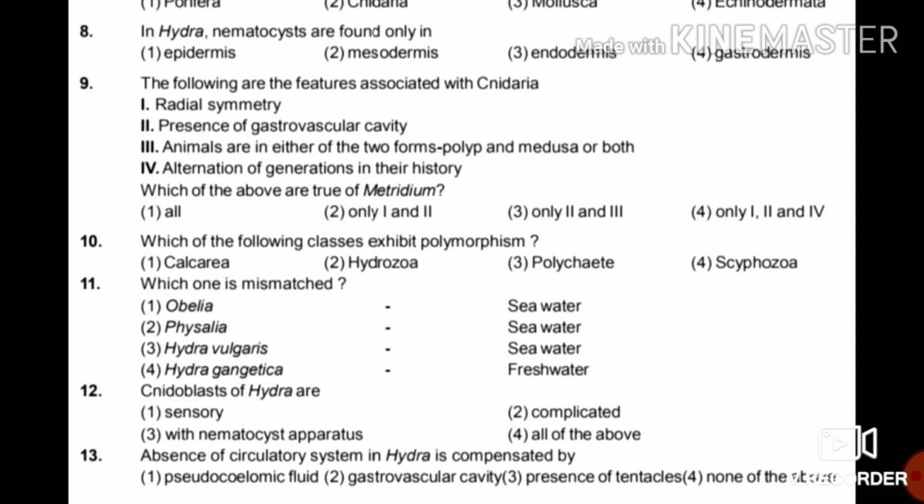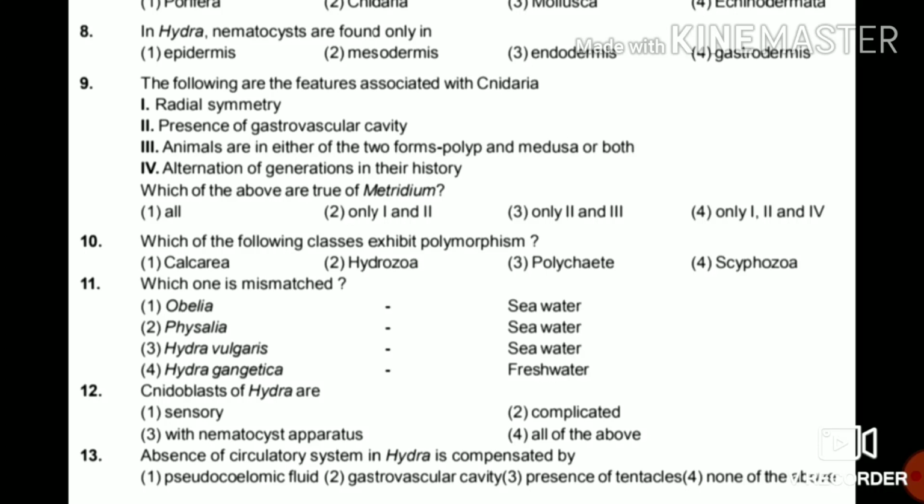12th, cnidoblasts of Hydra are sensory, complicated, with nematocyst apparatus, or all of the above. So the answer is with nematocyst apparatus. The nematocyst apparatus helps in the offense and defense of the animal.